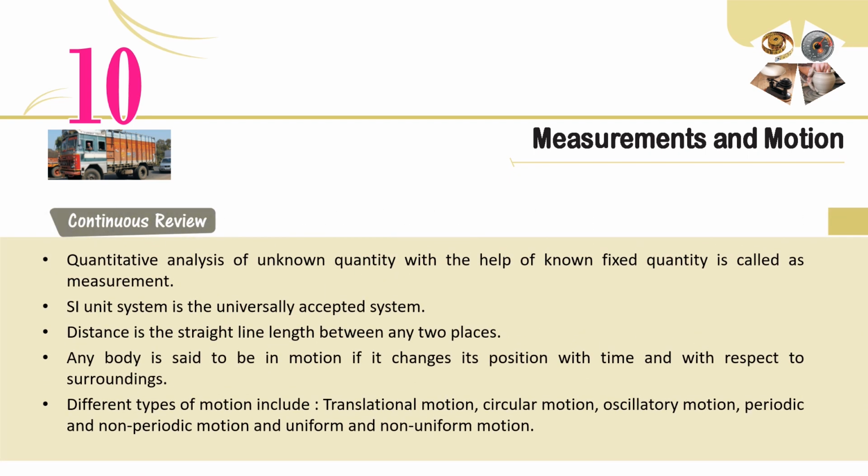Continuous review. Quantitative analysis of an unknown quantity with the help of a known fixed quantity is called measurement. The SI unit system is a universally accepted system. Distance is the straight line length between any two places. Any body is said to be in motion if it changes its position with time and with respect to surroundings. Different types of motion include translational motion, circular motion, oscillatory motion, periodic and non-periodic motion, and uniform and non-uniform motion.